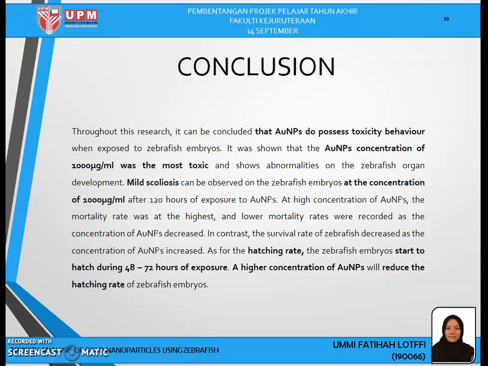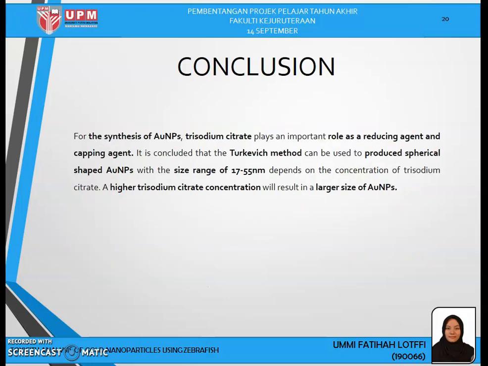For the synthesis of gold nanoparticles, trisodium citrate plays an important role as both reducing and capping agent. The Turkevich method can be used to produce spherical-shaped gold nanoparticles with the size range of 70 to 22 nanometer depending on the concentration of the reducing agent. And lastly, a higher concentration of trisodium citrate will result in larger size of gold nanoparticles.